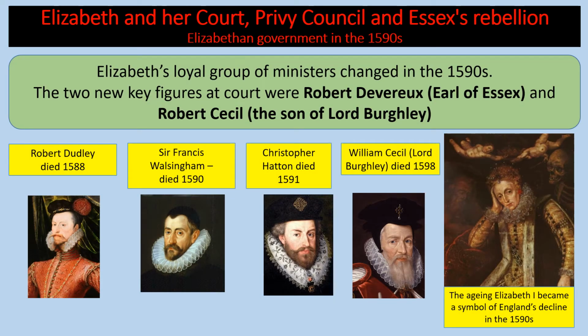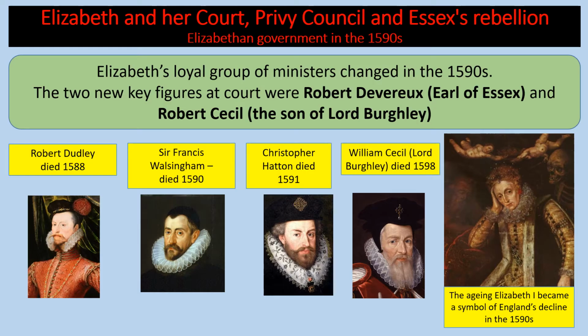Okay, now one of the things to understand is that Elizabeth's loyal group of ministers changed in the 1590s. Robert Dudley, the Earl of Leicester, died in 1588. Sir Francis Walsingham died in 1590. Christopher Hatton died in 1591. Remember, the Golden Hind was named after Sir Christopher Hatton. And remember, his Gideon tapestries were sold to Bess of Hardwick for Hardwick Hall, if you remember.